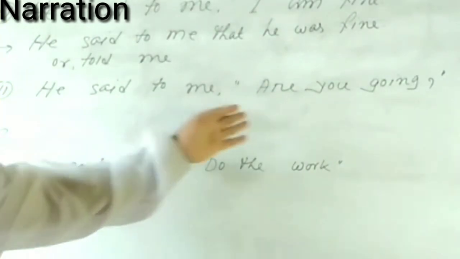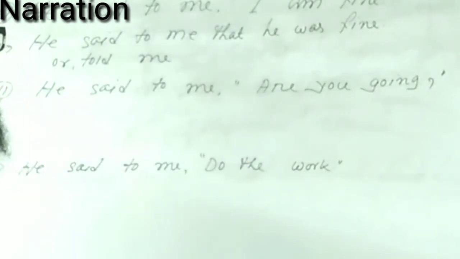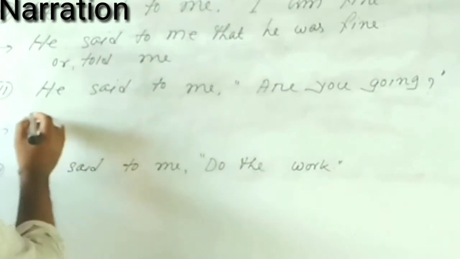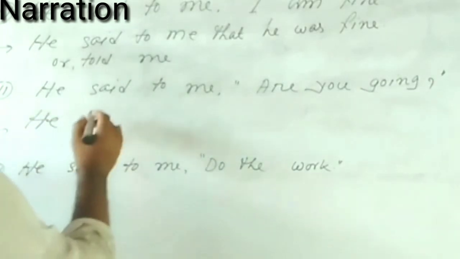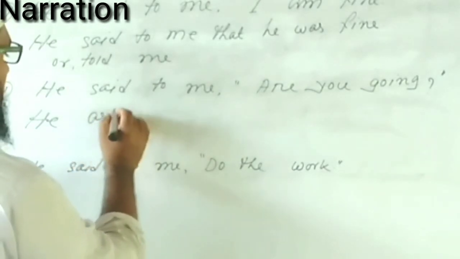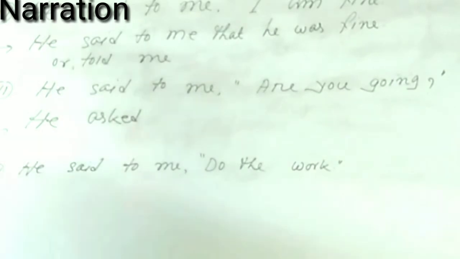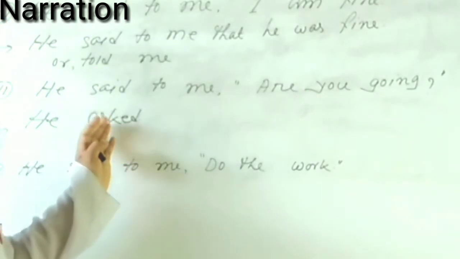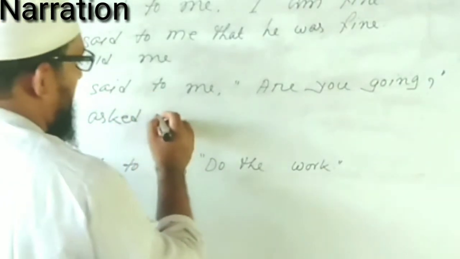And the next one, in this sentence the reported speech is written in interrogative sentence. So here the reporting verb will be changed. First of all, he asked me. In the middle of an interrogative sentence, in changing the reporting verb, we have to omit to. So he asked me.